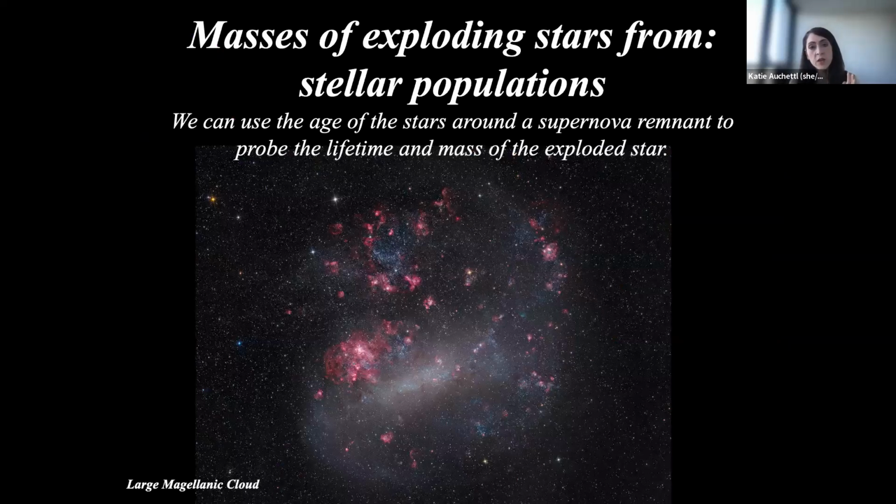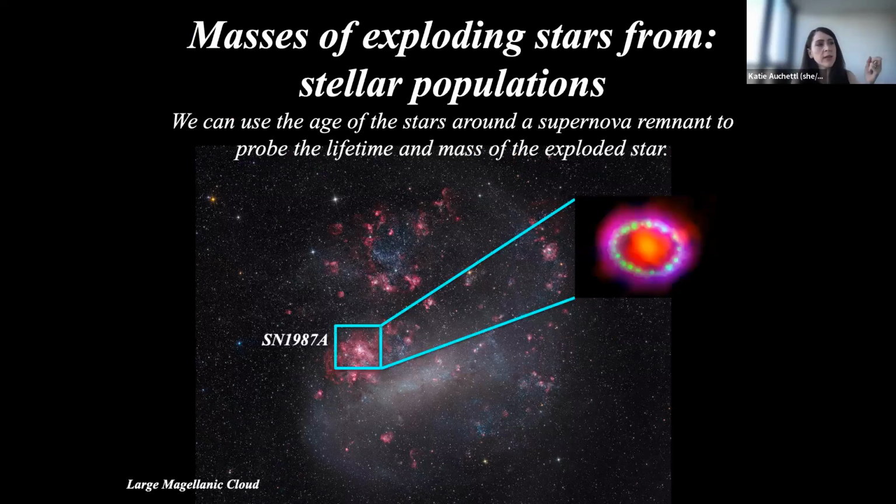One way that we can probe the progenitor properties of supernova remnants is by looking at the stellar populations directly around the supernova remnant itself. What we can do is use the age and mass of these stars as a proxy of the age, and thus the mass, of the star that produced the object that we're looking at.